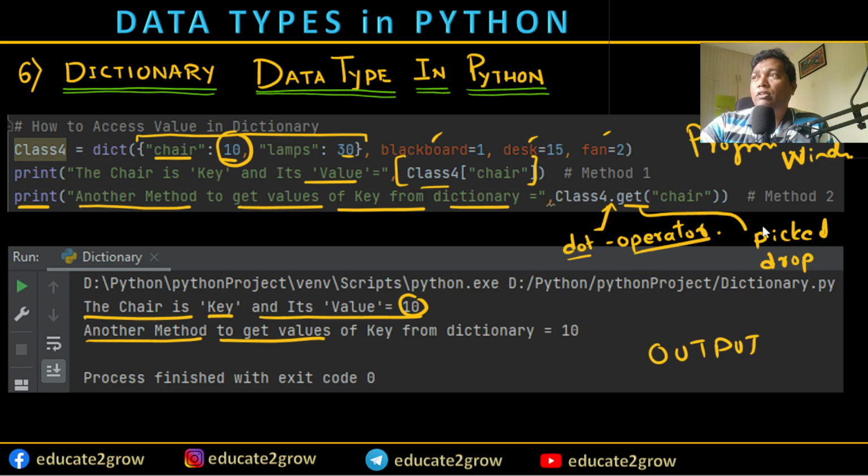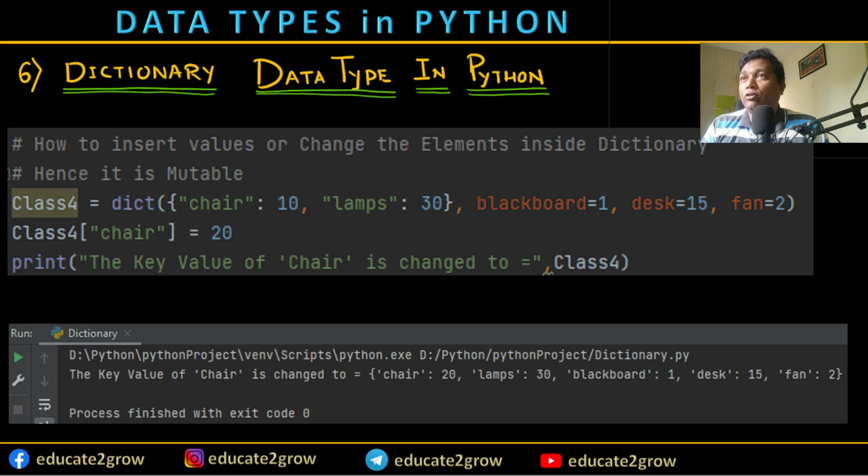This is the dot operator, and get will be picked from the drop down menu. The word get itself says that it is going to get the value of whatever is given in this bracket, the chair which I'm entering as the passing value. So I'm getting the value 10 of the chair. This is how we access the values of dictionary keys.